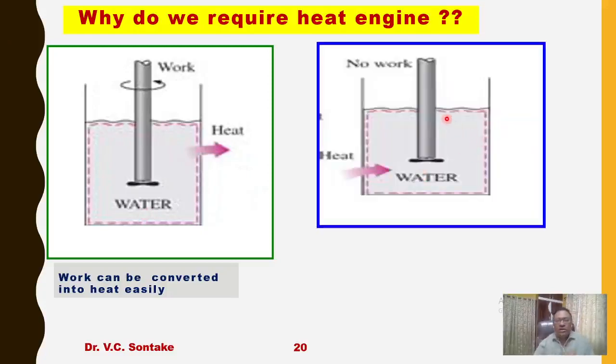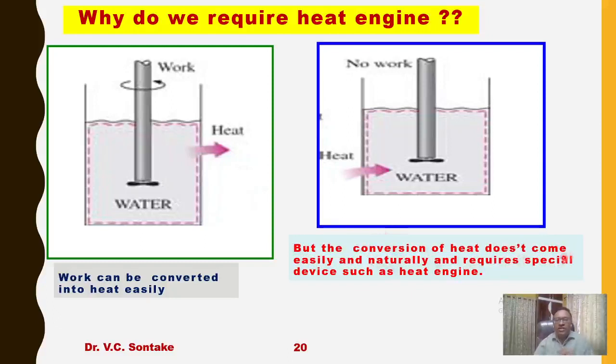Now, consider the same system. If we heat this water, which will in turn heat this paddle wheel system, do you think that because of heating of this paddle wheel, the paddle wheel will start rotating on its own? The answer is very straight: no. In thermodynamic language, what can I say?